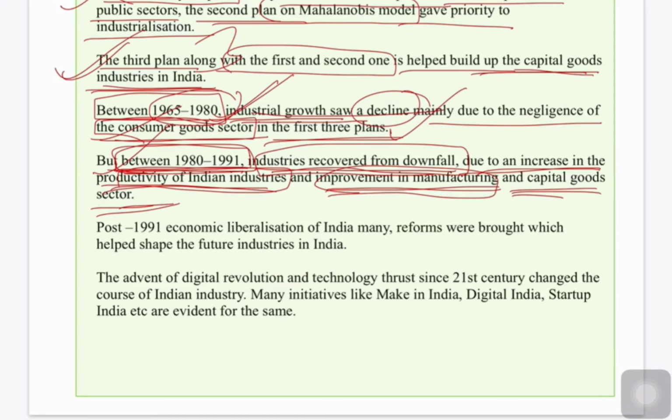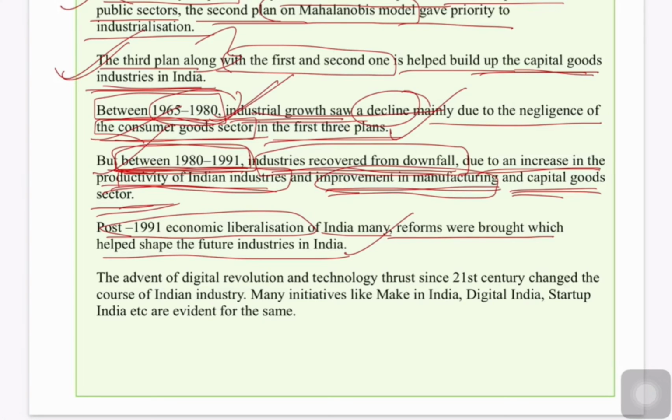Next, post 1991 economic liberalization of India, many reforms were brought which helped shape the future of industries in India. Post 1991 economic liberalization, there were very innovative aspects, industrial delicensing and industrial deregulation, and also deregulation of license raj and permit raj as far as industries are concerned. Because of all these measures and also globalization, there was an increase in the efficiency and productivity of Indian industries.